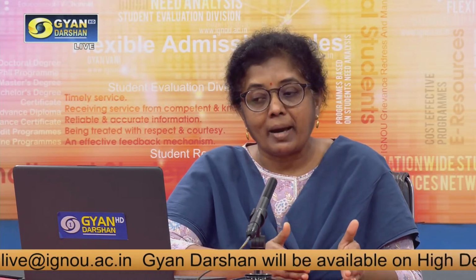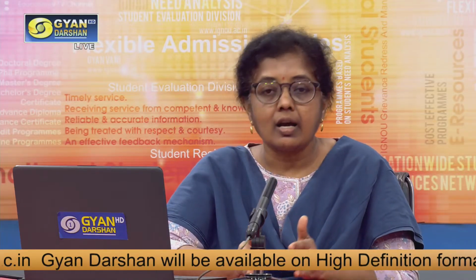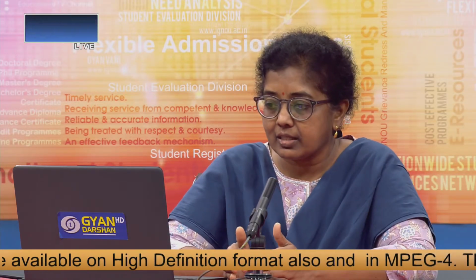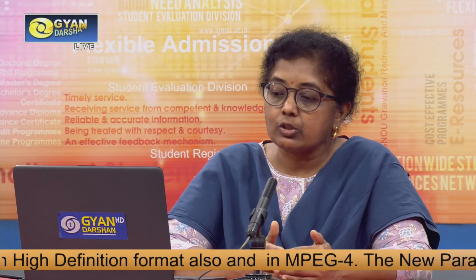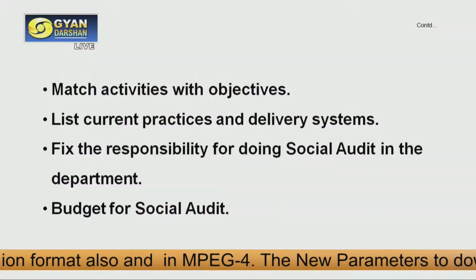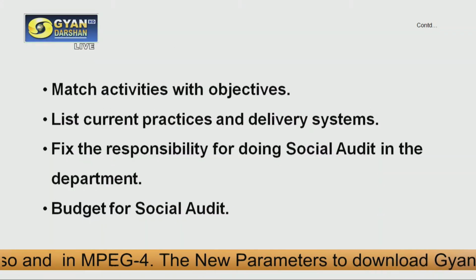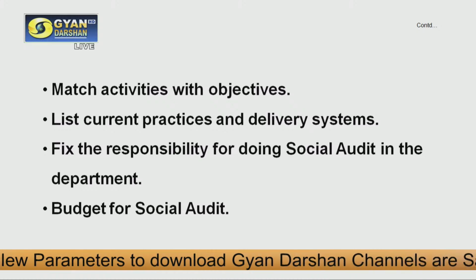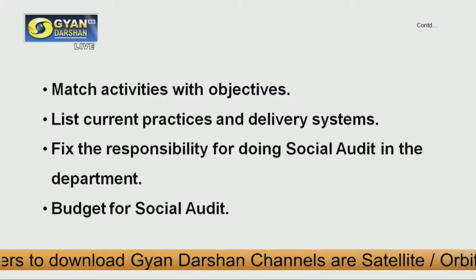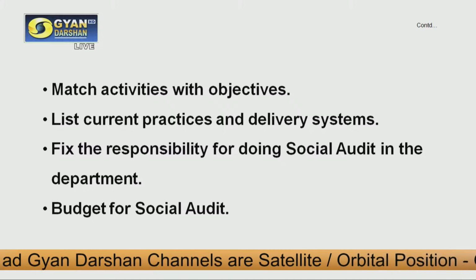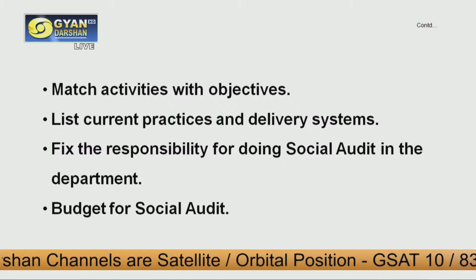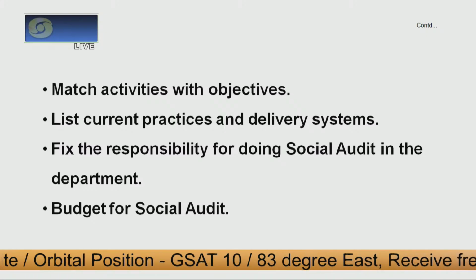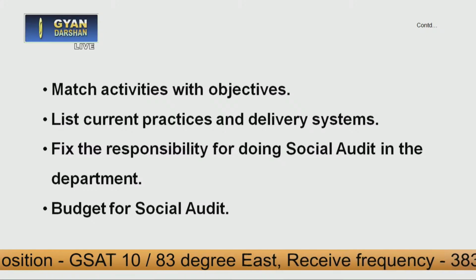So, we need to match the activities with the objectives, as well as list the current practices and delivery system, as well as fix the responsibility for doing social audit in the department. When we start the social audit in any organization or department, one person must take responsibility to do the social audit, and the organization must allocate enough resources to do it.